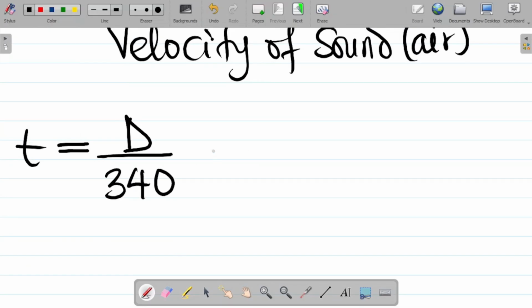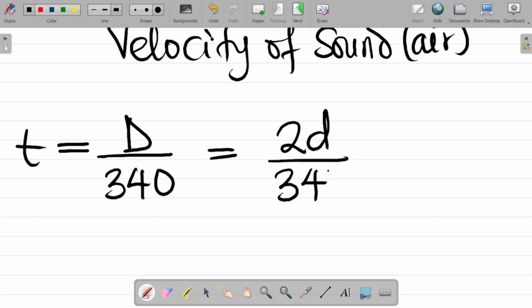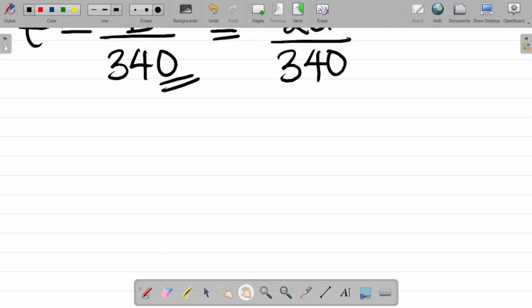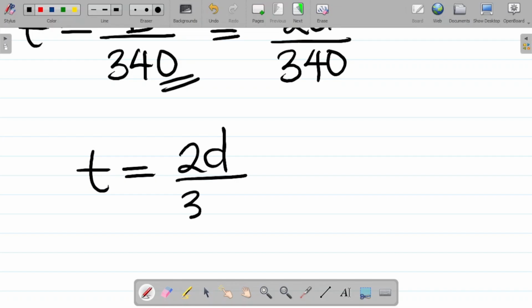Breaking this down, capital D is equal to 2 times the small distance, all over 340, which is a constant, the velocity of sound in air. Hence, t is equal to 2d over 340.